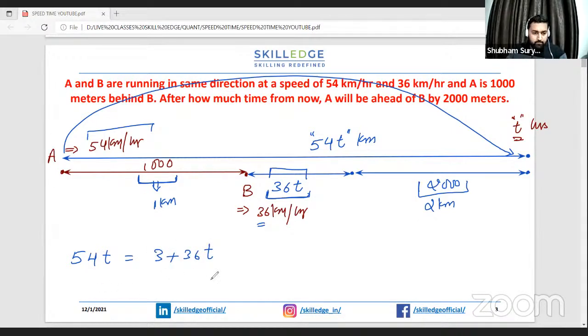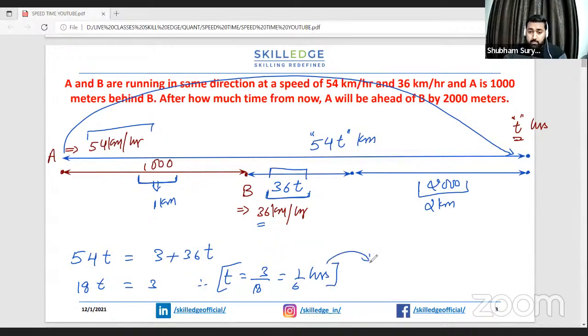So therefore 54 minus 36 is going to be how much? That's 18. 18 into t is equal to 3. Therefore the value of t comes out to be 3 divided by 18, which is equal to 1 by 6. So these many hours. After how much time from now will A be ahead of B by 2,000 meters? A will be ahead of B by exactly 1 by 6 hours.